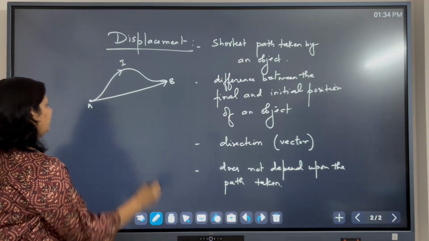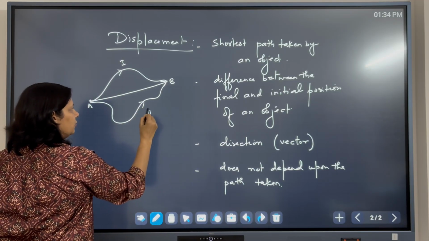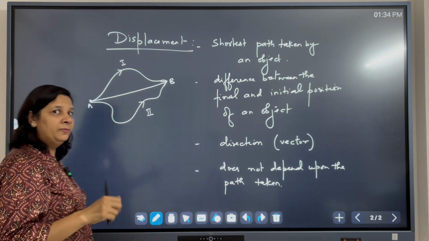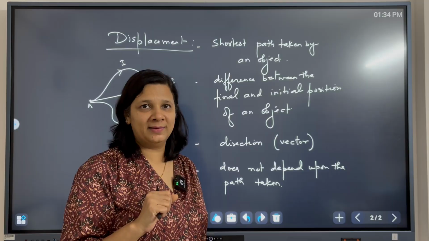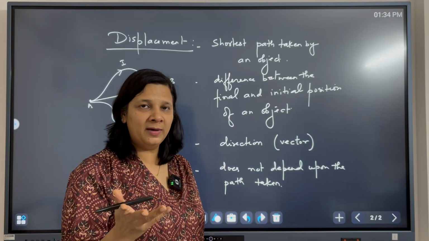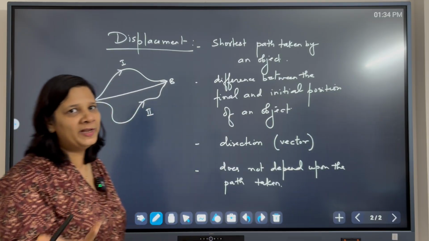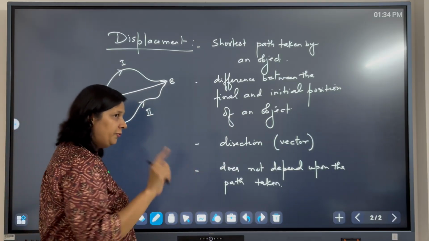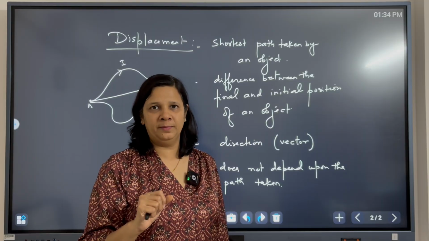If the object takes another path, for example path 2, will the displacement change? Displacement is the shortest path, so it does not depend upon the path. It will still remain the shortest path between A and B. So the displacement remains the same if the initial and the final position of the object remain the same.